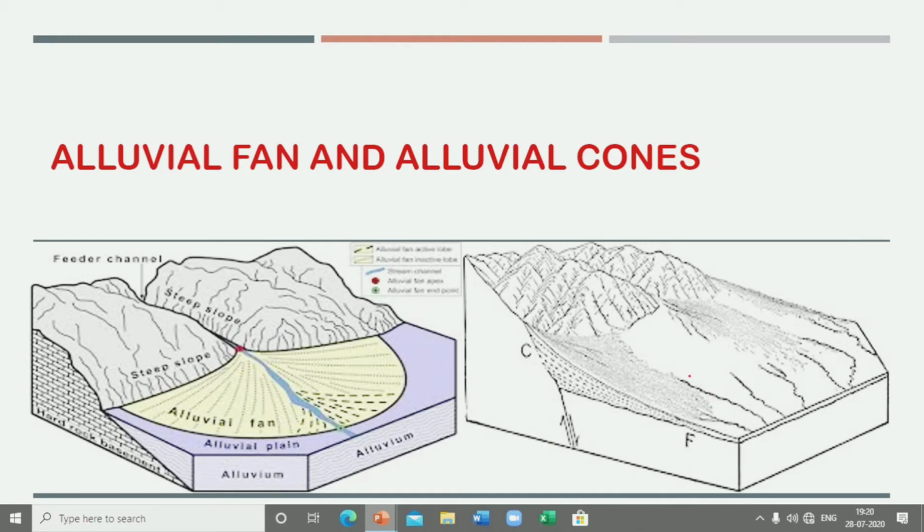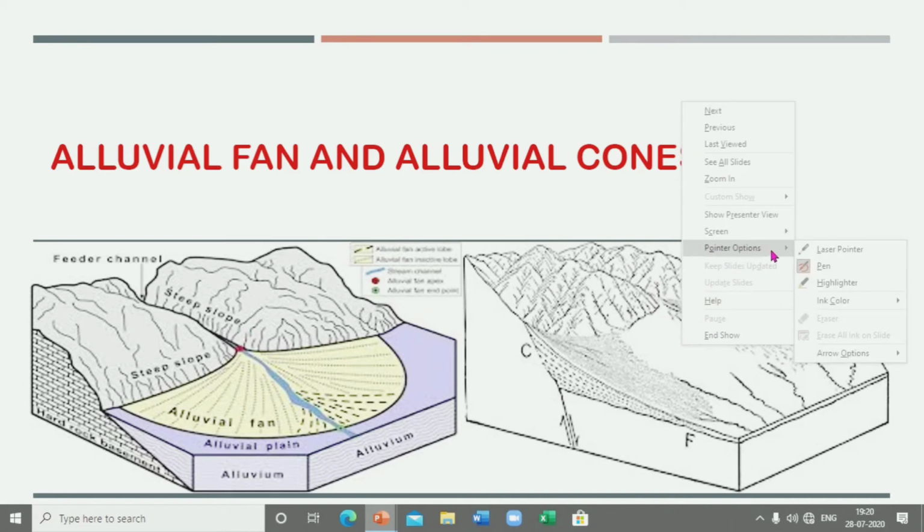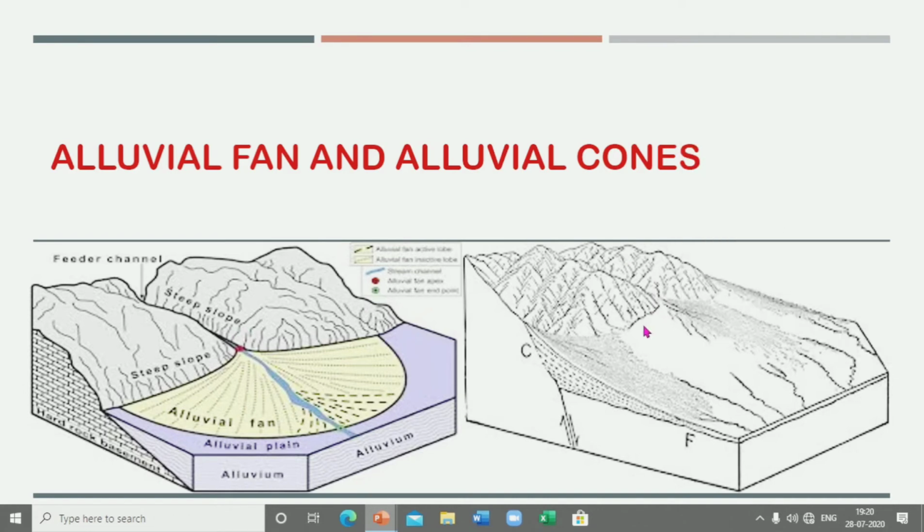What happened here? The velocity of the river, as I told you, decreases as it leaves the mountain and enters the plain land. So the velocity of the river is decreasing, isn't it? And so all the material carried from this mountain is deposited in the form of a cone at the foothills of the mountain.